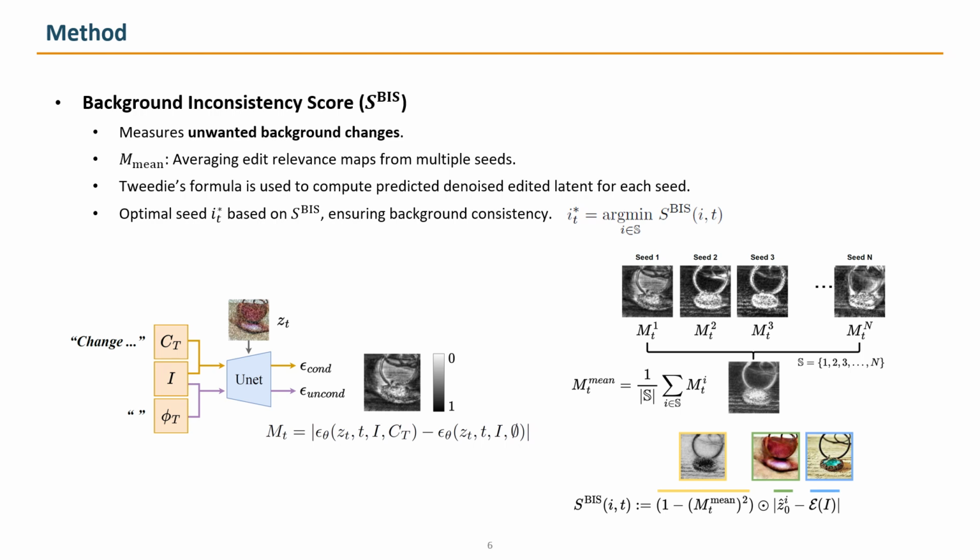For each seed, we then compare the background part of the source image with the model's early clean image estimate. This gives a background inconsistency score, or BIS. Lower BIS means better background preservation, and we simply rank the seeds by BIS and keep the best one.